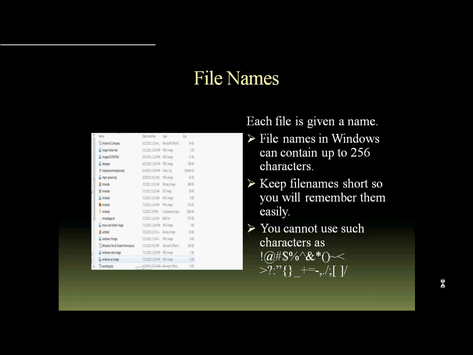When you go to name files, you cannot use characters such as an exclamation, an @ symbol, number symbol, dollar sign, percentage, an ampersand symbol, asterisk, commas. You can't use greater than, less than, quotations, curly brackets, an underscore, plus, equals, or minus. You can't use forward or backslashes, a colon, or close brackets. Because when you use these symbols, the operating system will be thinking that you're trying to do something else.